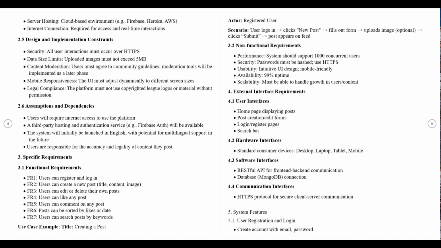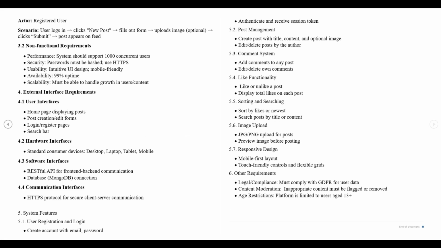A logged-in user clicks new post, fills out the form, optionally uploads an image, and submits the post to appear on the homepage. Non-functional requirements include secure authentication, password hashing, mobile responsiveness, high availability with at least 99% uptime, and scalability to support growing user traffic. Additional constraints include content moderation through user agreements and legal compliance with GDPR.